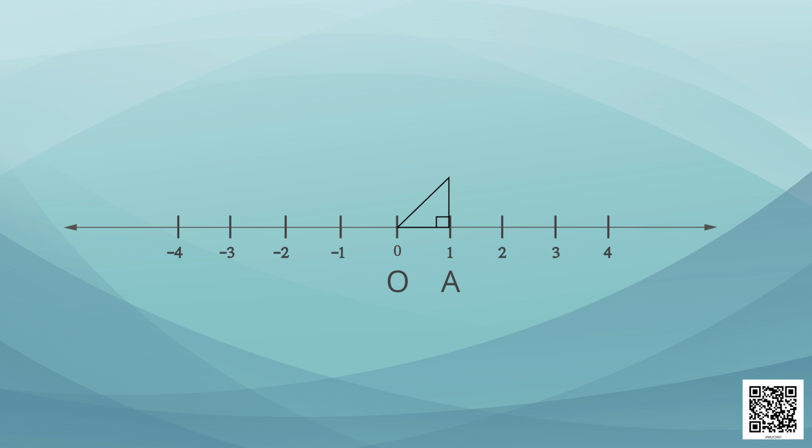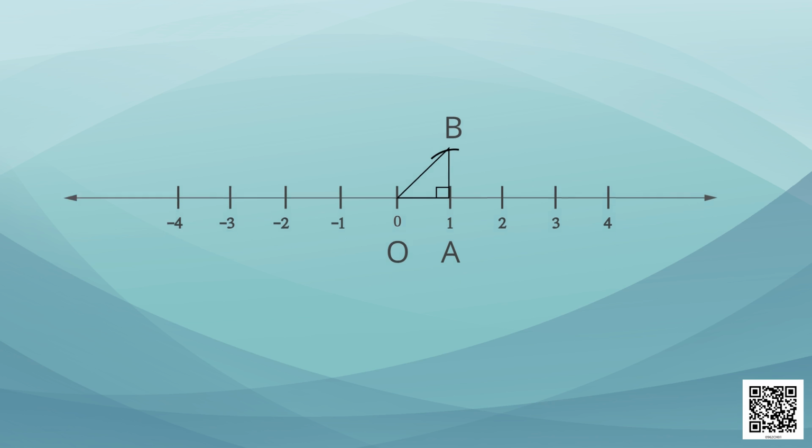This is very easy to do. We can do it with the help of a compass. Open the compass equal to the length of OA. Now, taking A as center and radius OA, make an arc on the perpendicular. It will cut it on a point. Let's name it as B. Thus, OA equals to AB. Now, if we join AB, then we will see that we have got a right angle triangle in which OA is the base, AB is the altitude and OB is the hypotenuse.